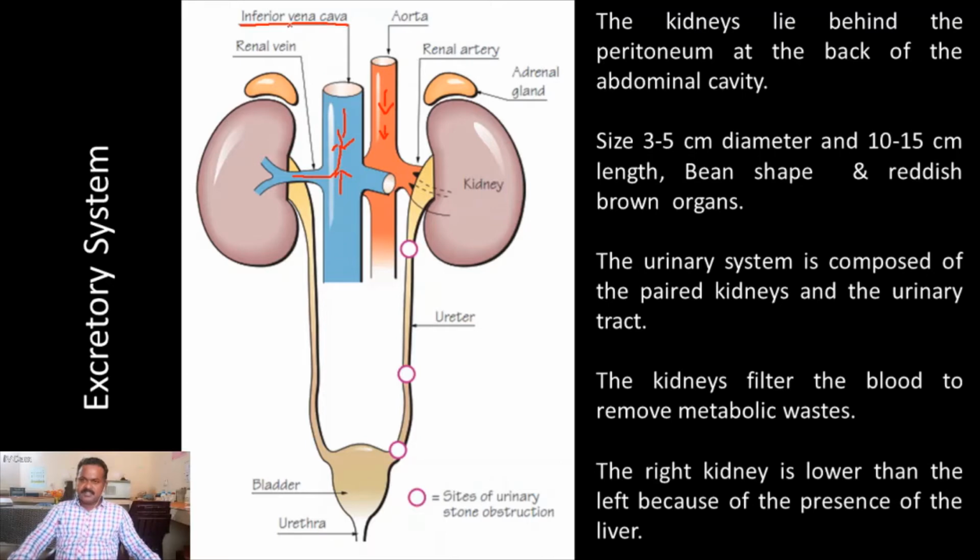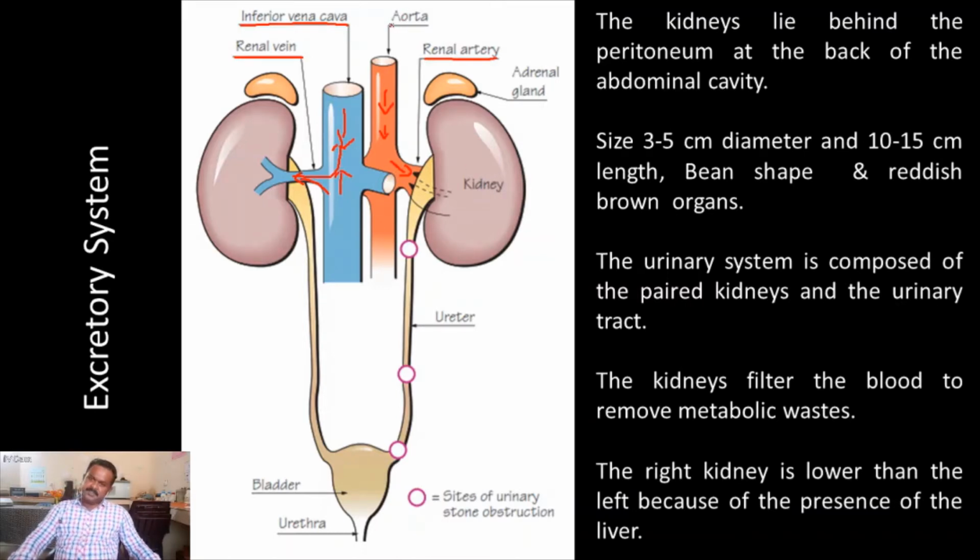Once the inferior vena cava branches and enters the kidney, it is further divided into small veins. Similarly, the arteries enter the kidney. The branch of the artery is called the renal artery. Similarly, the branch of the vein is called the renal vein. So these are the main veins and arteries that supply blood to the kidney. There is no other way for blood to enter the kidney.